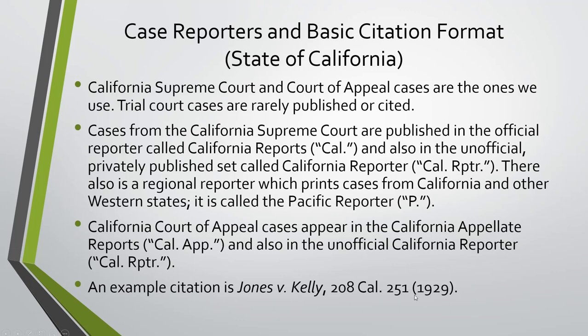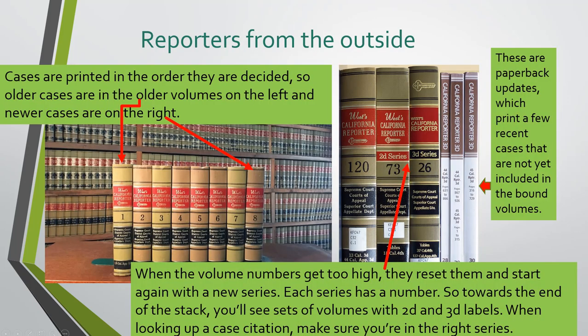Year of publication is listed in parentheses. And also listed in parentheses sometimes will be more information on if it's a Court of Appeals case, which Court of Appeal, or if it's a, well, for the state, we don't have to worry about trial courts. You just don't see those publishing cases. Okay, this is what the reporters for the state look like from the outside.